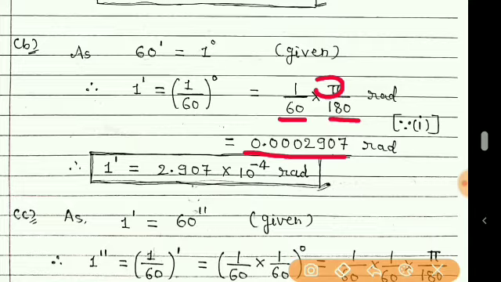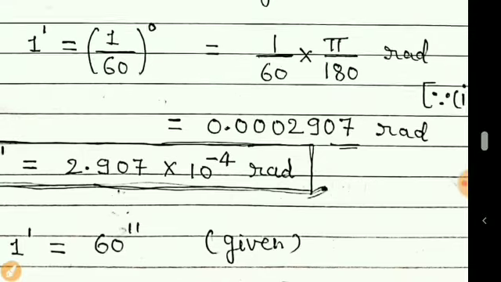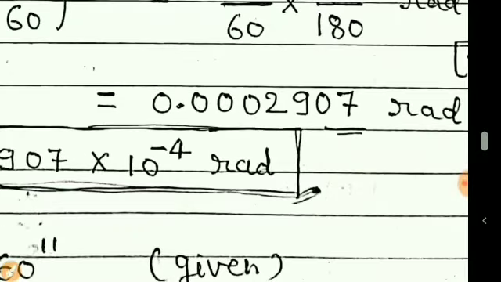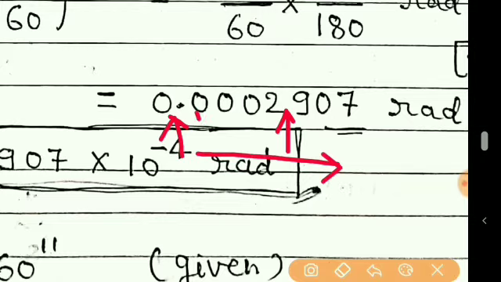Now you can see that this answer is correct, but we don't write it in this way. We use the method we used in the previous example, that the decimal point should be after one non-zero digit. So here also we will bring this decimal point from here to here. How many digits do we have to move towards the right-hand side? 1, 2, 3 and 4.